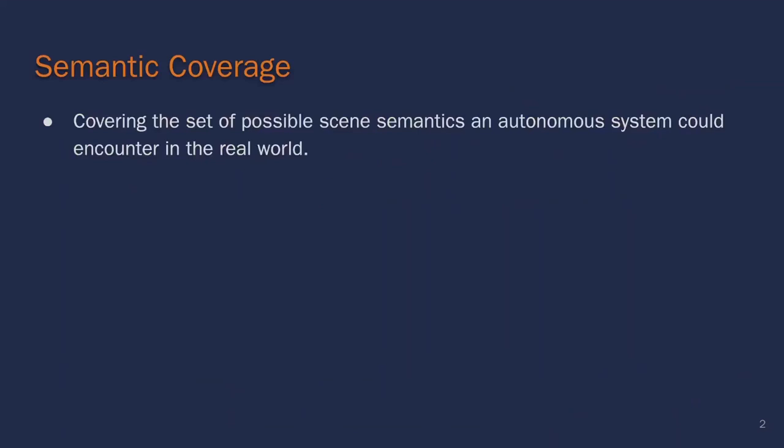Today we are going to talk about testing autonomous systems. First, let me introduce the concept of semantic coverage. Semantic coverage is the notion that our autonomous systems should be validated on the set of possible scene semantics that could possibly occur in the real world.